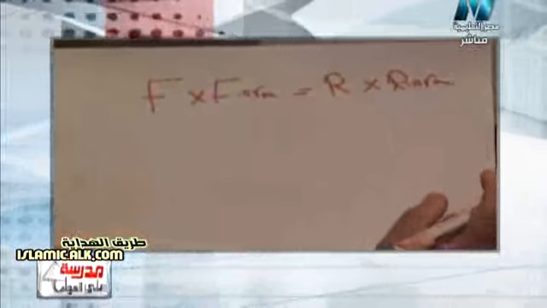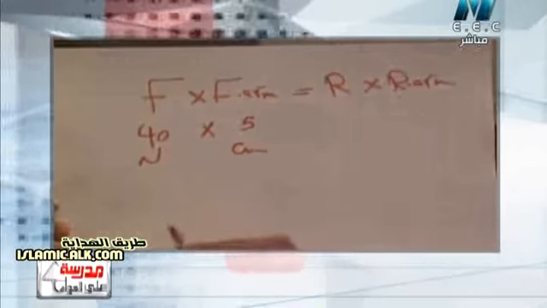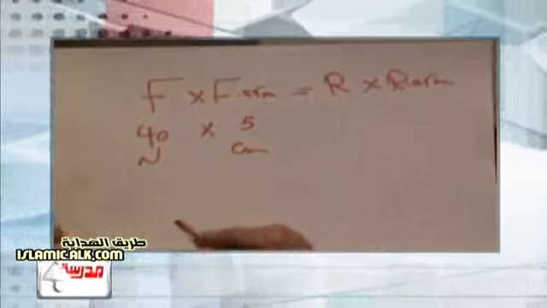So what about the effort force here? The question says that a long uniform metallic bar is hanged from its midpoint. A force of 40 Newton is exerted at 5 centimeters. So it's the effort force arm. From this midpoint, find the weight.